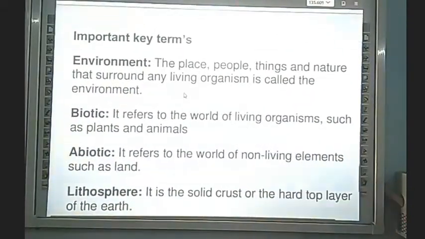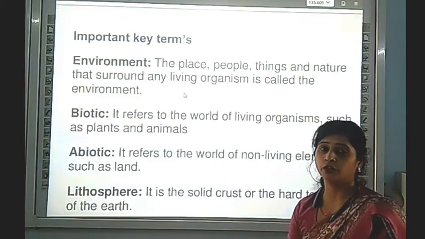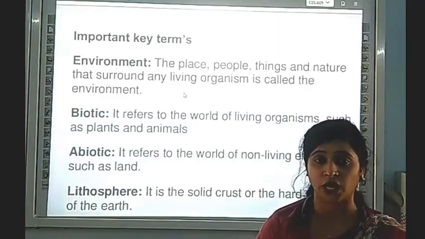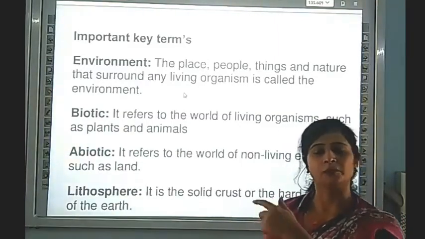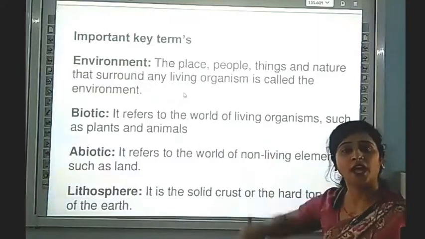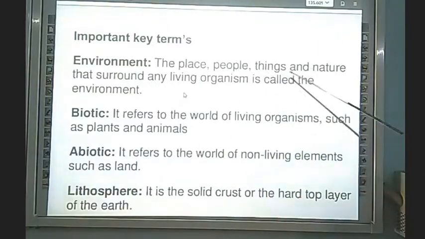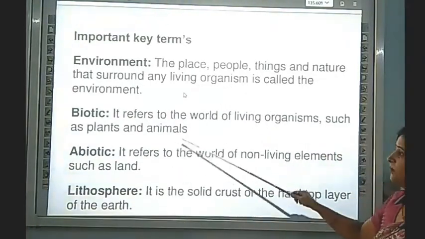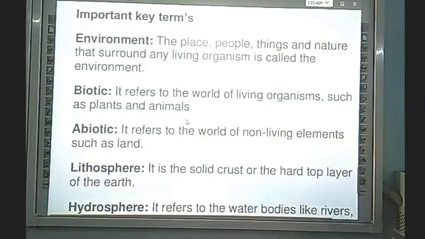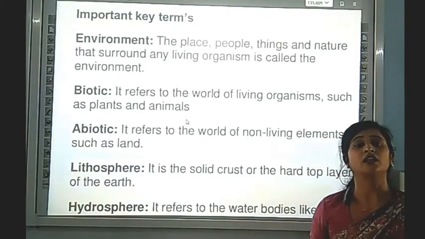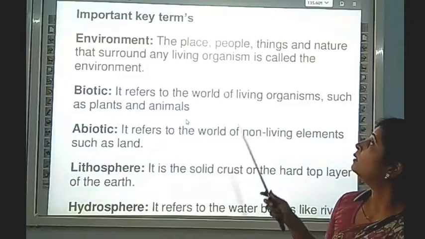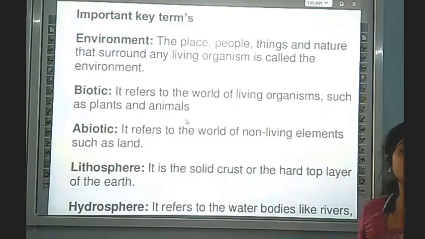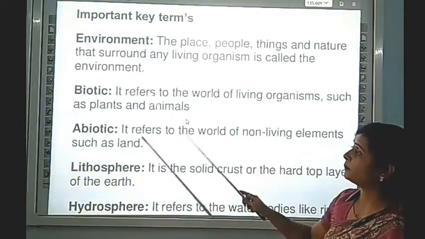environment. Now after discussing all the components of the environment, we are coming to important key terms of this chapter. Now we recall the chapter by these terms. Firstly, environment. The place, people, things and nature that surround any living organism is called environment. This is the definition of environment.